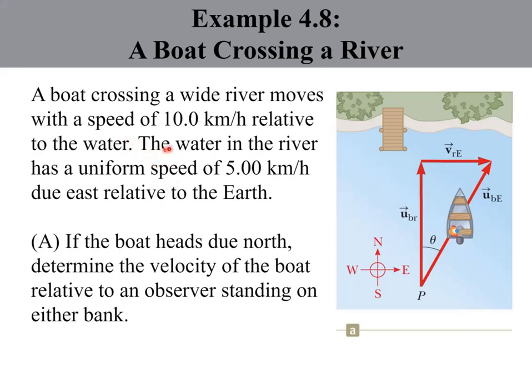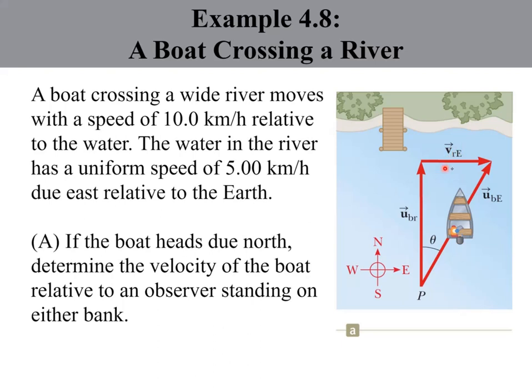Sorry, a boat crossing a wide river moves with a speed of 10 km per hour relative to the water. So the boat has a speed of 10 km per hour relative to the river, and the water in the river has a uniform speed of 5 km per hour due east.